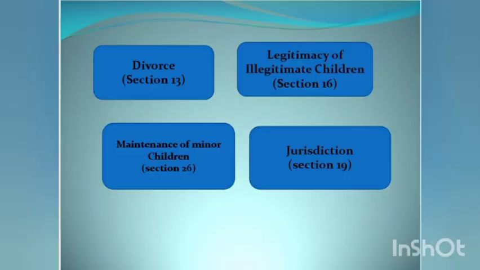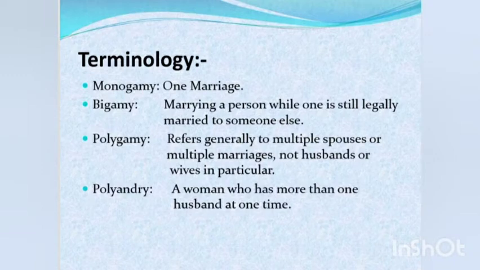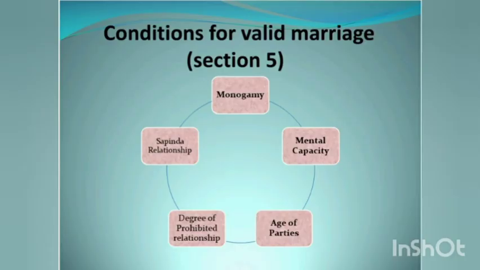Section 13 deals with various grounds for divorce, the legitimacy of illegitimate children. Section 26 deals with maintenance of minor children. Then, here are some terminologies which are important. Then, dealing with Section 5, which are the conditions for valid marriage.